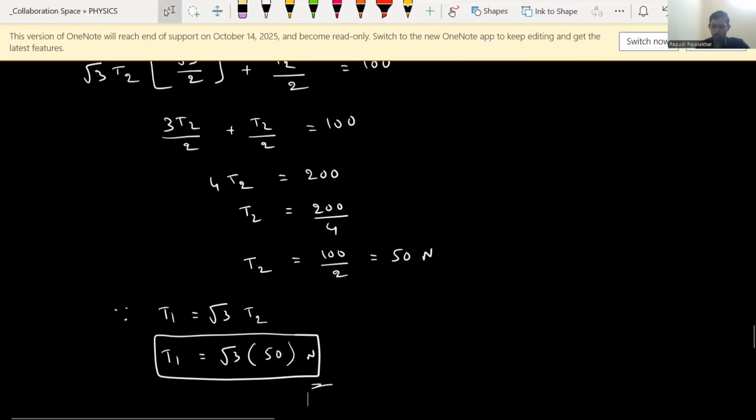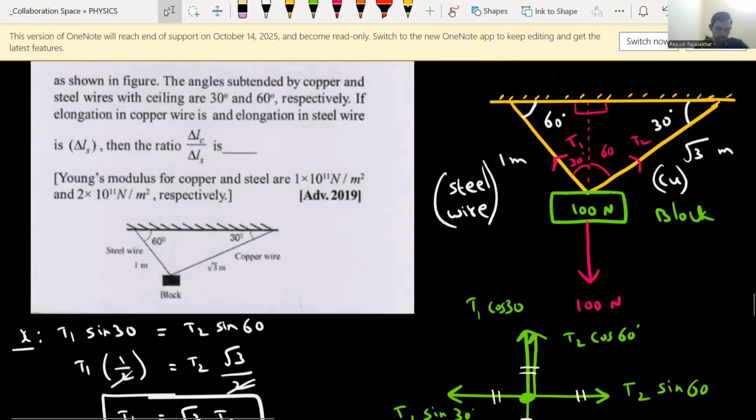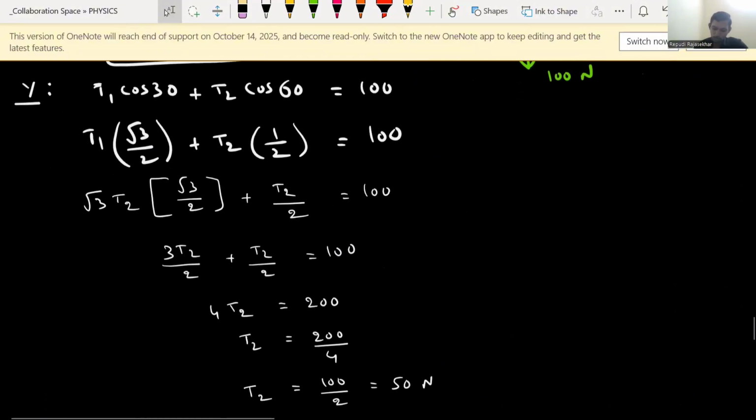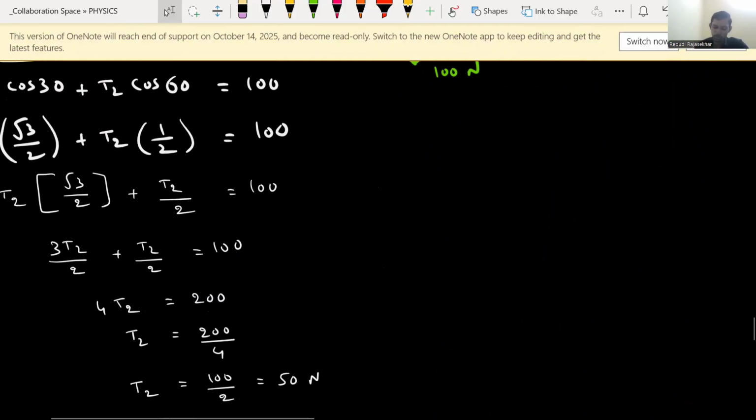So T1 value we got, T2 value we got. But in the question they are not asking T1, T2 value. What they are asking here is the ratio of elongations of the wire. How much the wire can be elongated here. So that elongation we need to calculate. For that, what we need, I just give the equation, you simplify. I hope you can do this. Elongation means nothing but delta L equals F into L divided by A into Y.